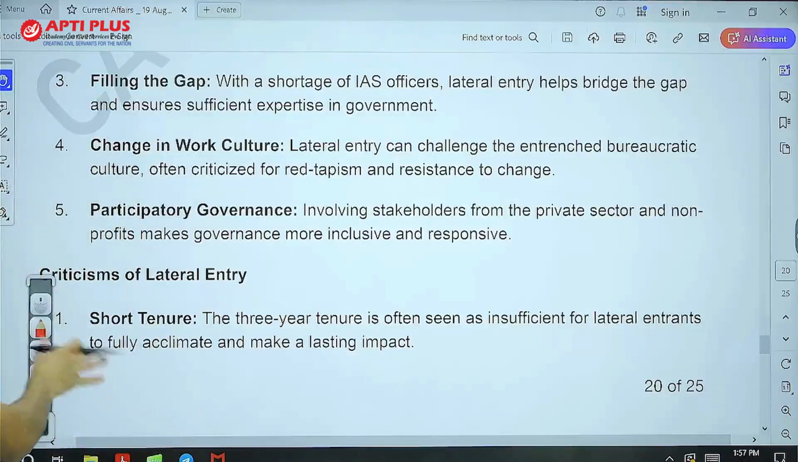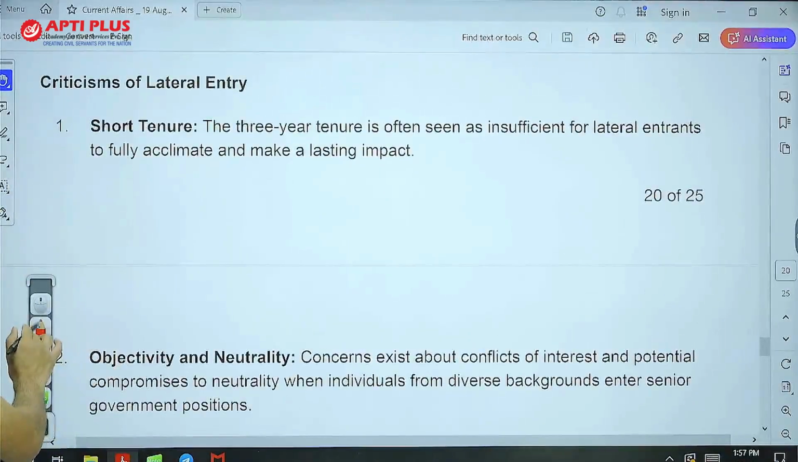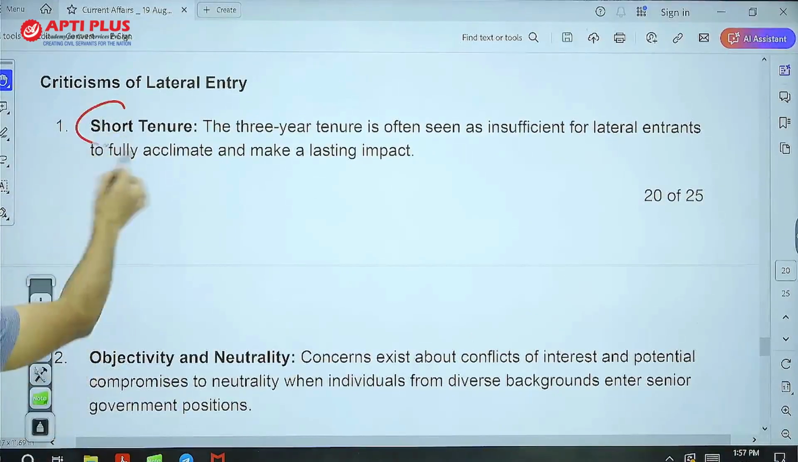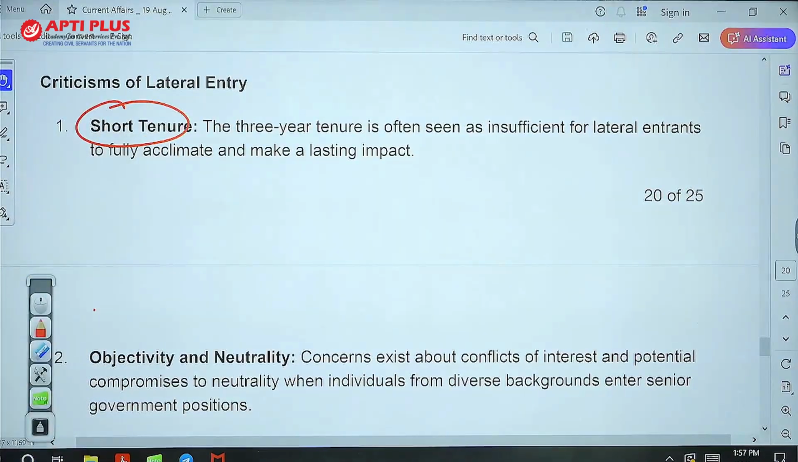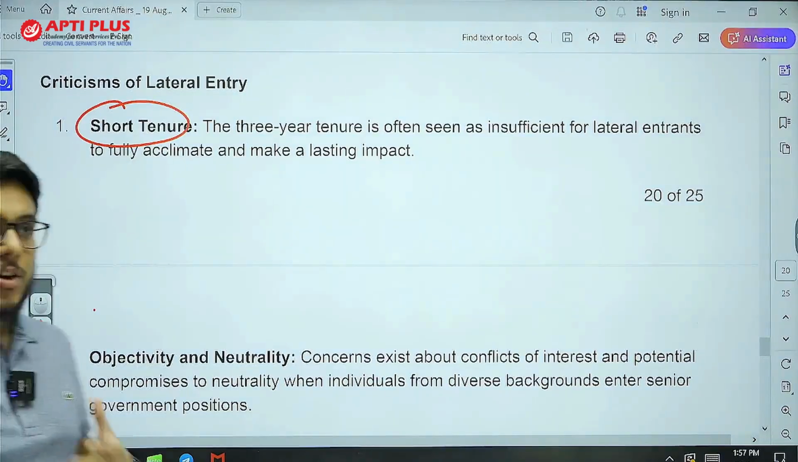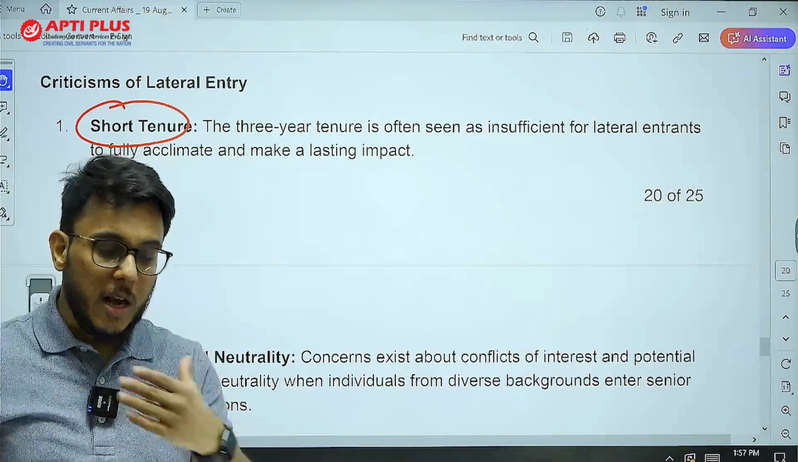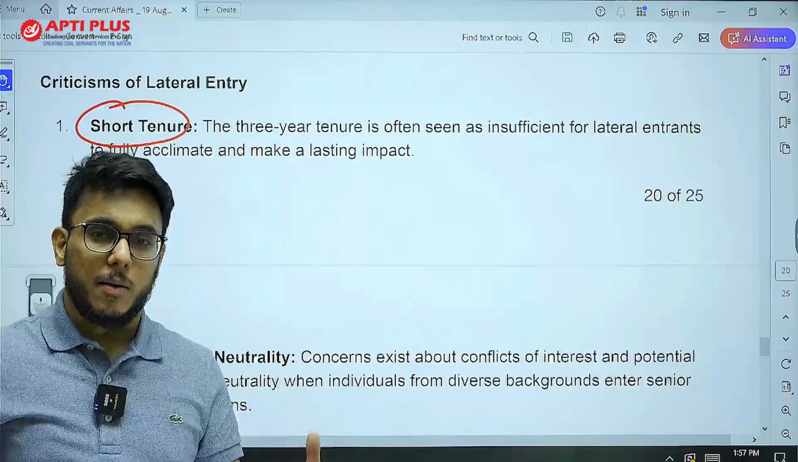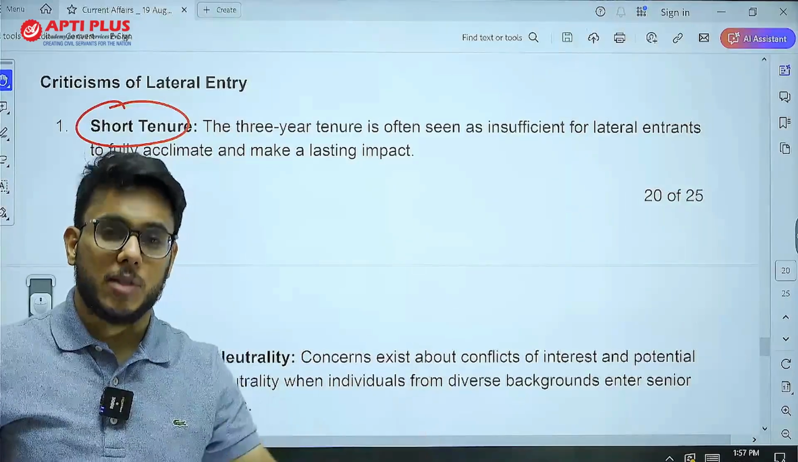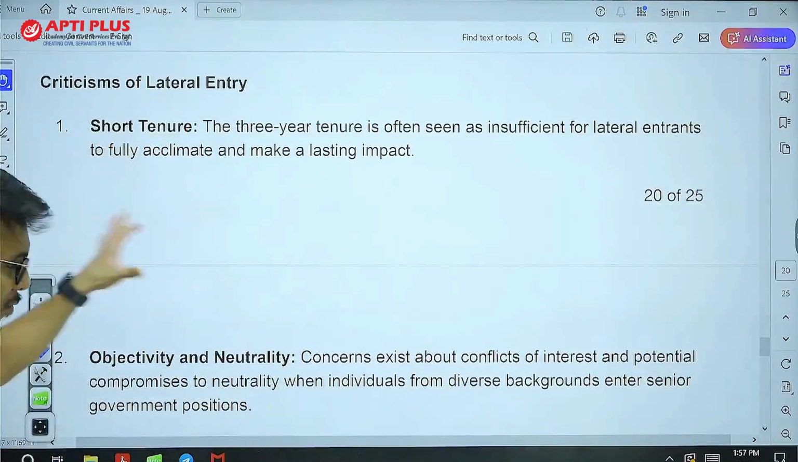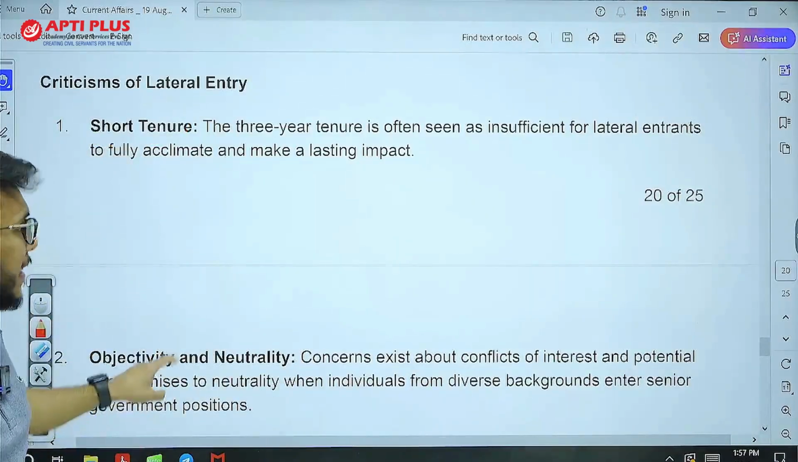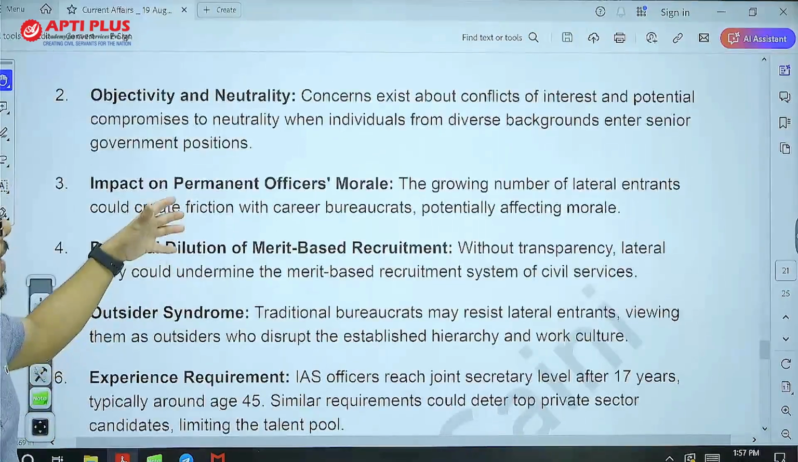However, there are certain criticisms and challenges in lateral entry. Number one, short tenure. They are being invited for 3 years. So the point is, really talented people who would have to leave their job in the private sector and just come for 3 years, will you be able to bring the talented people? That is a doubt.